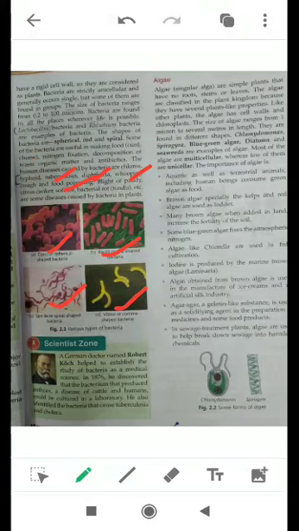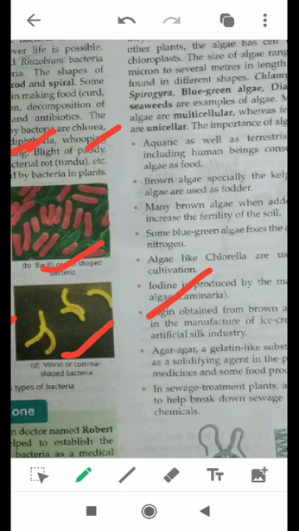Now these bacteria can be autotrophic, means they can prepare their own food, and they can be heterotrophs also. They cannot prepare their own food also. They depend on other organisms for their food.